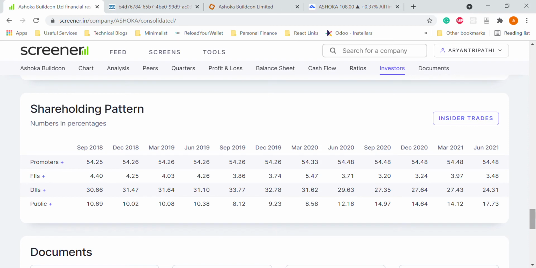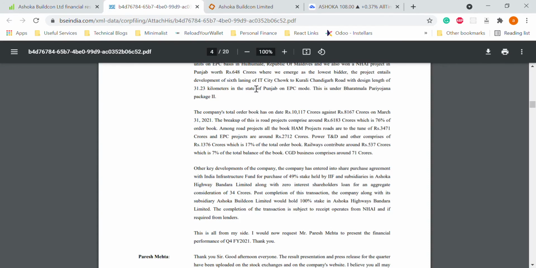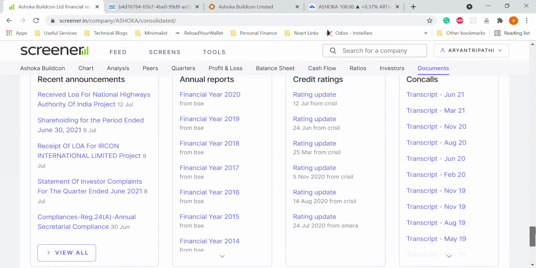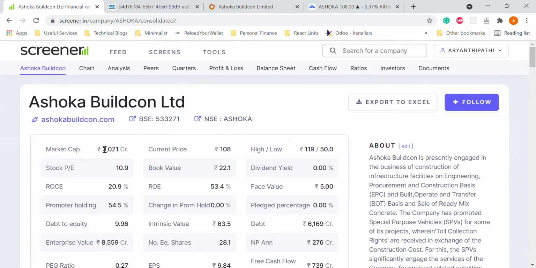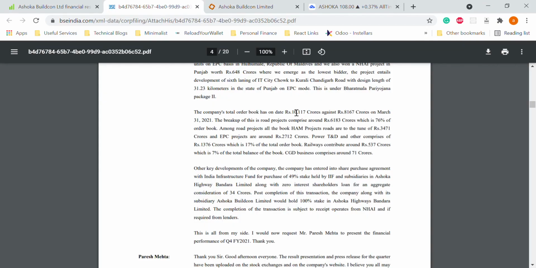And now after we see the public is bullish in this stock, we can see the reason behind it. One of the major reasons behind it, I will just summarize the entire details I've read here in this particular paragraph. So this company has a total order book of 10,117 crores against rupees 8167 crores on March 31st, 2021. Now if you see this company's fundamentals, we scroll down, the company's market cap itself is 3021 crores, whereas they have an order book of close to 10,000 crores.